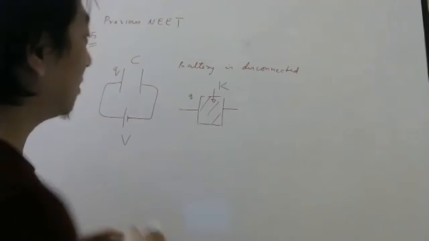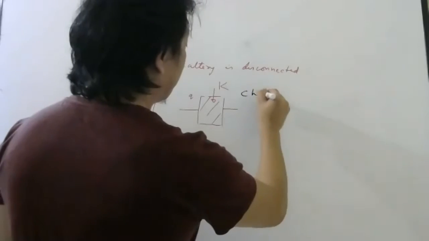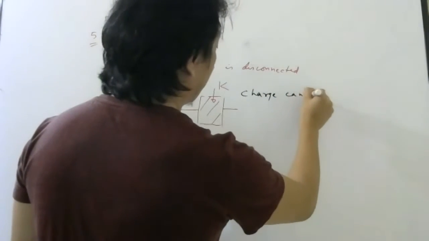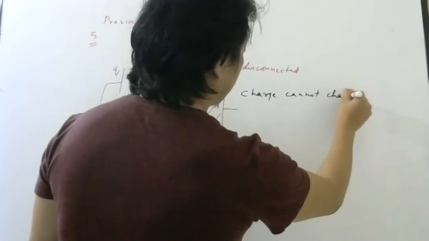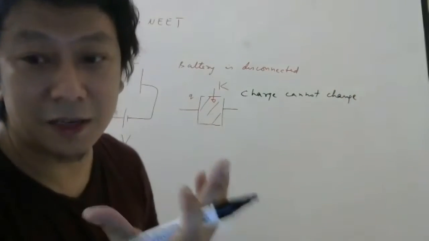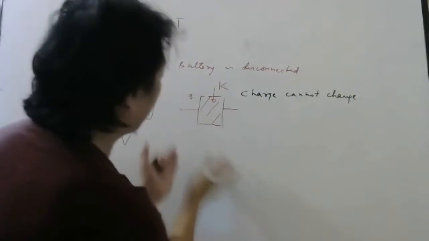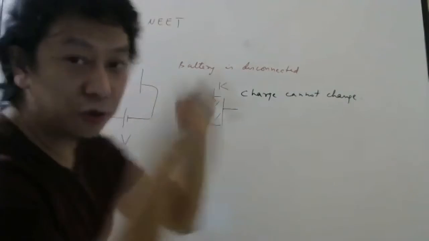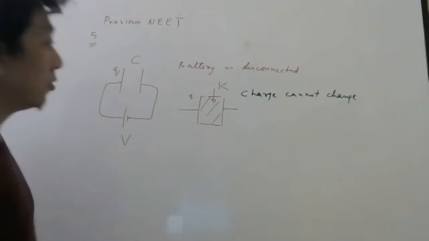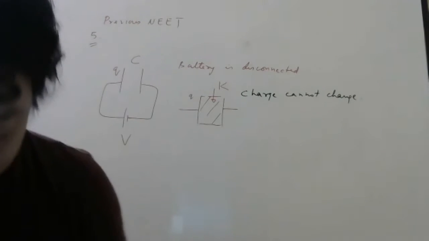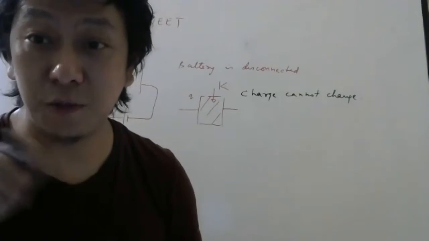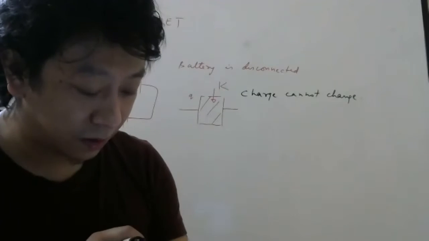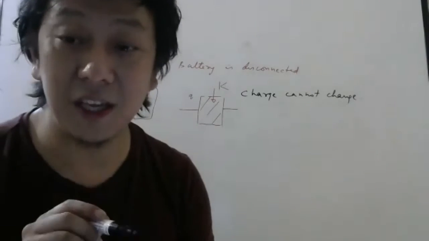Charge. Very good. So charge will be constant. Charge cannot change. Obviously, charge cannot change. Where will the charge go? See, it is dielectric, insulator. This is air, insulator. So everywhere it is insulator, so charge cannot go anywhere. So please remember, charge cannot change. So check if they have told anywhere charge will change. That will be wrong.